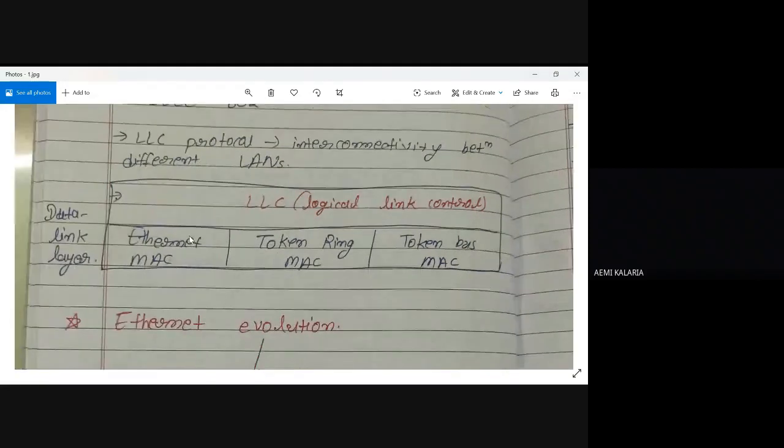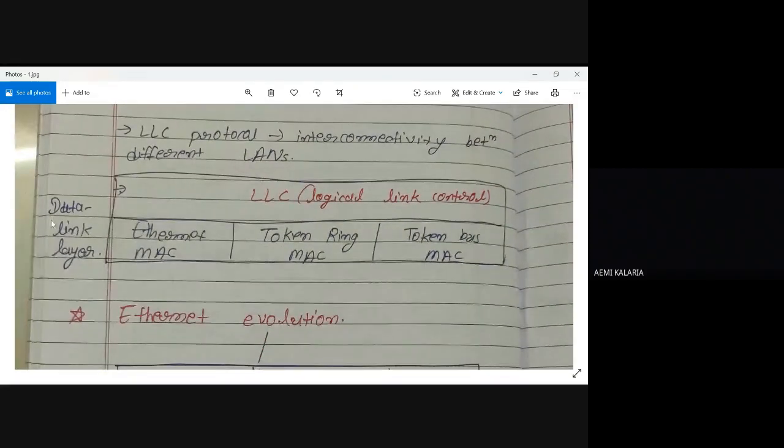So the same thing I mentioned over here, data link control. Inside the data link control, two sublayers are working. First one is LLC, logical link control, and second one is MAC, media access control. In the last lecture I already discussed, whenever we are dealing with a point to point connection, at that time we are dealing with only LLC.